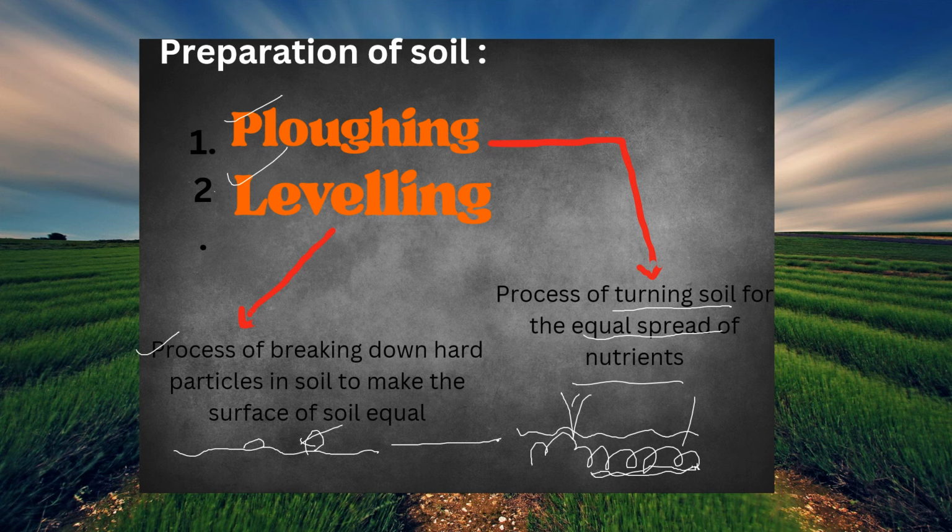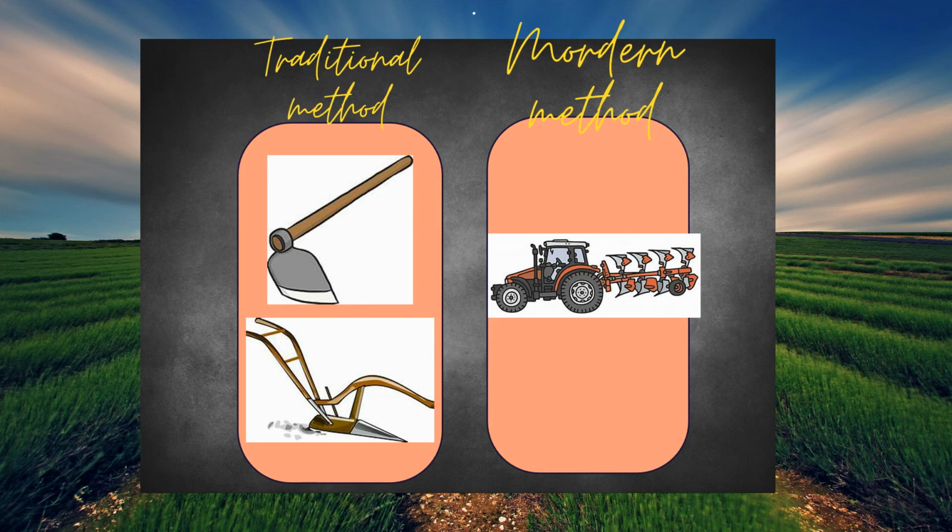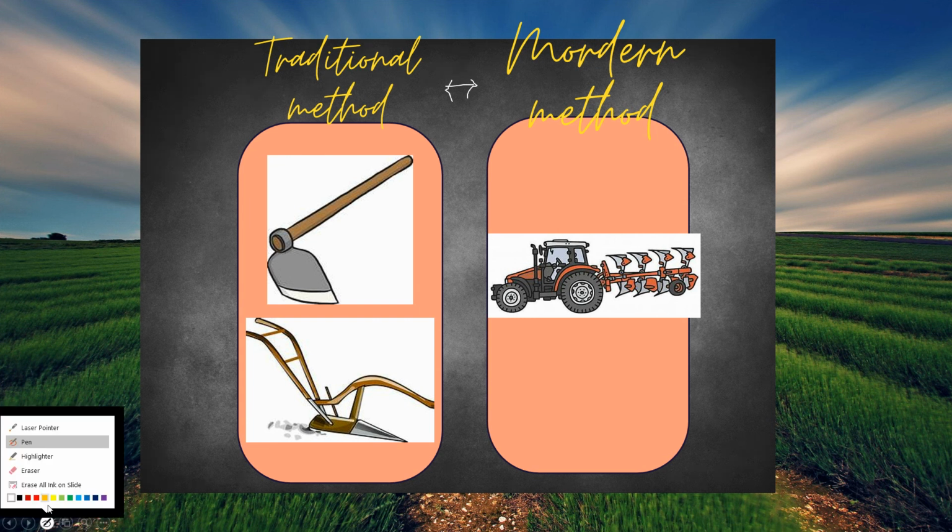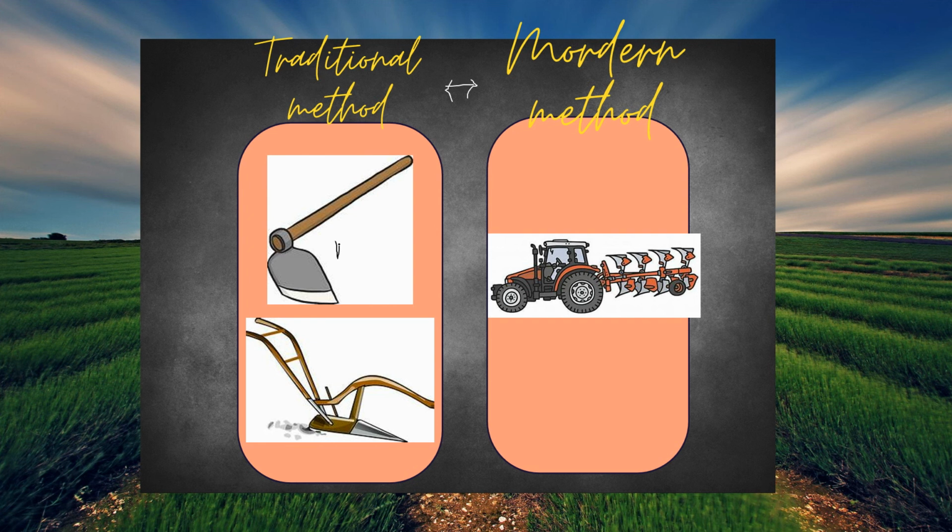So for this we will be having some methods of doing. Here we have 2 types of methods, and they are the traditional method and the modern method. In the traditional method we have 2 kinds of things. One is done by a man, manually, and the other is done by cattle. Cattle here mostly means cow.